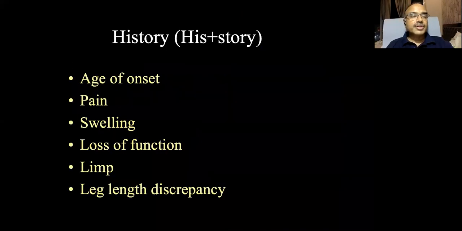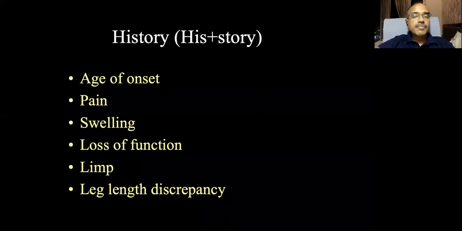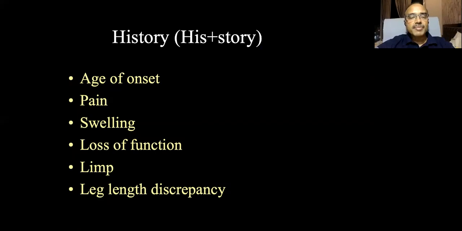Now, first and most important thing when you approach a hip case, history. History gives you almost 50% of the diagnosis. You can guess what this case is. So the age of onset is important, because at certain ages certain conditions are very common. Less than 5 years, usually dysplastic hip or developmental dysplasia of the hip. 5 to 10 years, you usually get Perthes disease. 10 to 20 years, or teenagers, you get slipped capital femoral epiphysis. 20 to 40 years, you get all the inflammatory arthritis like rheumatoid arthritis, avascular necrosis, all these conditions. 40 to 60 years, you get all the secondary osteoarthritis, secondary to trauma or any other condition.